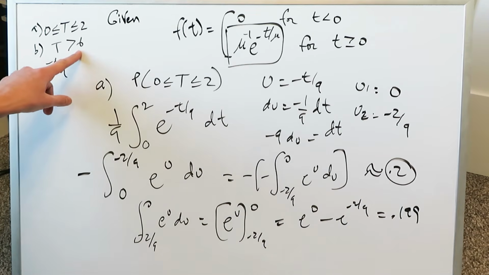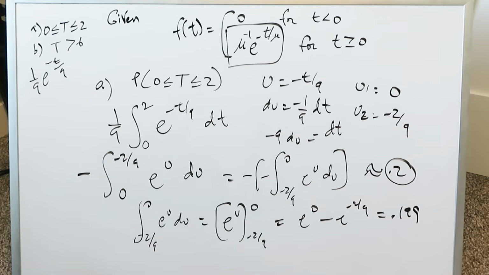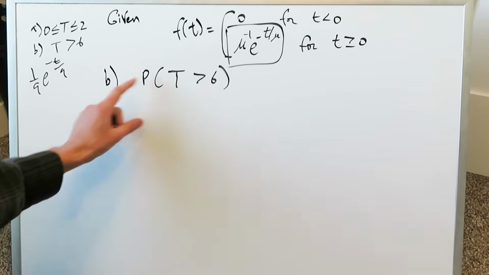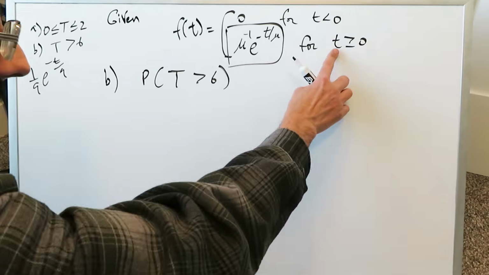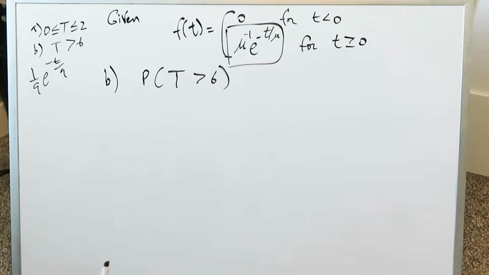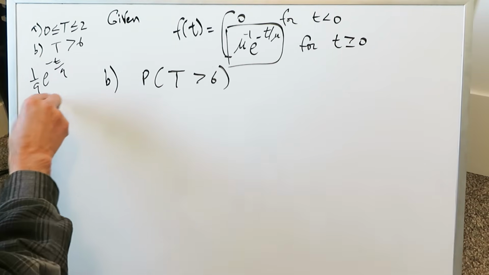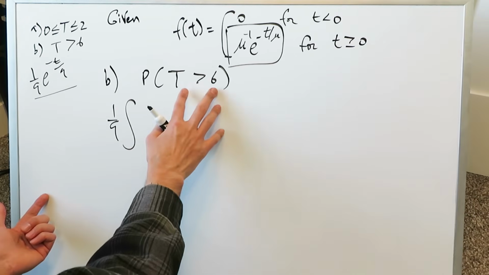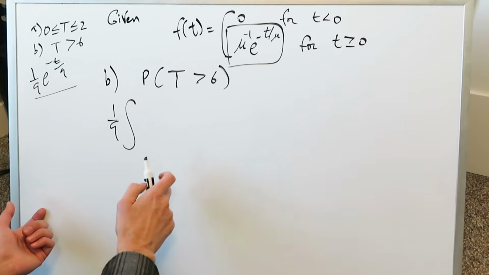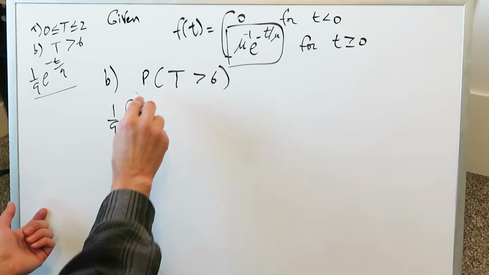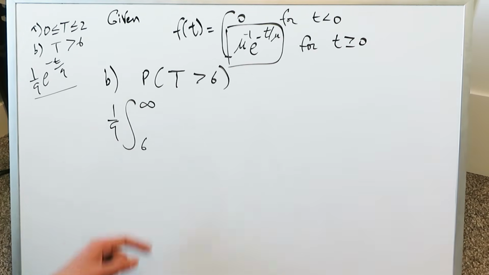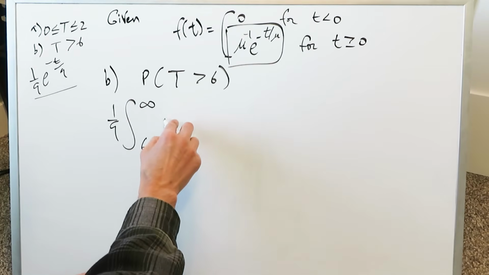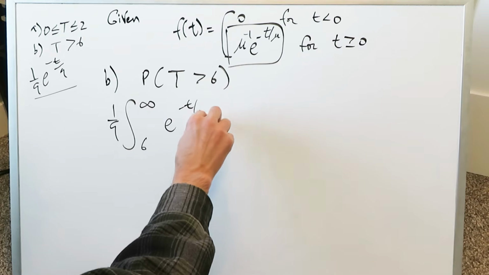Let's look at this one right here, the probability where you or I will wait more than 6 minutes. Remember here, this T is capital. It's not my variable in terms of this dt or this lowercase t. It's my random variable. Again, our expression is this 1 over 9. But how do we annotate this now in terms of a limit? We're looking at time greater than 6 minutes, which means we're looking from 6 up to infinity. Do you see that? 6 up to infinity. You could wait an indefinite amount of time from 6 onward. And that's exactly what we're exploring. e to the minus t over 9 dt.